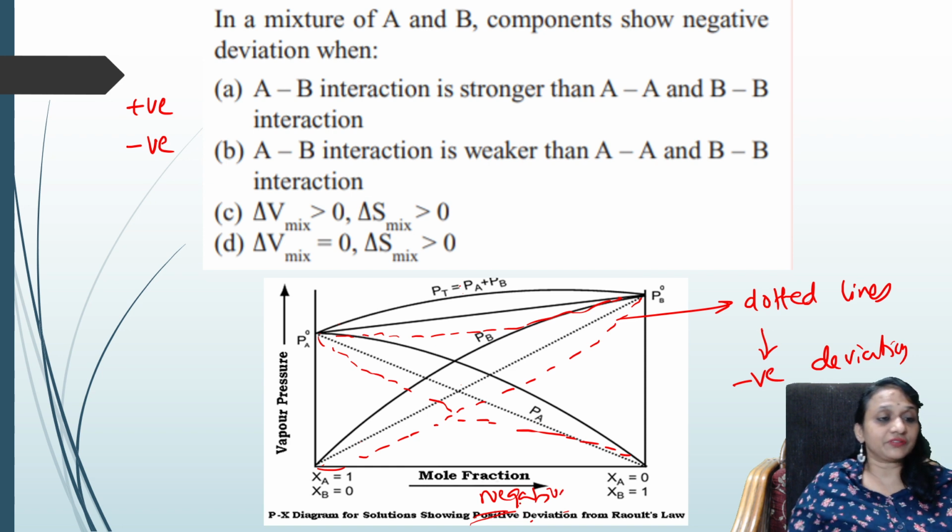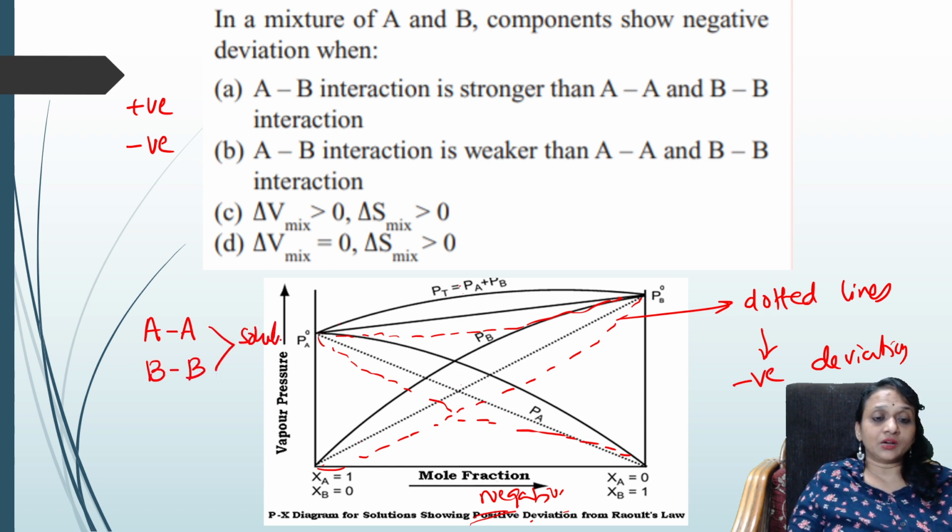Okay, now observe carefully. When does this happen? Now you have a solute. Observe carefully. AA. Okay, here the bond is very strong. Let us assume one more solute, BB. Okay, these two are solutes. Now A and B are combining. Now what happened? This is one solute. This is solvent. Let us take BB as solvent. Now A and B, solute and solvent, are mixed up. Now tell me, students, when will it have negative deviation?